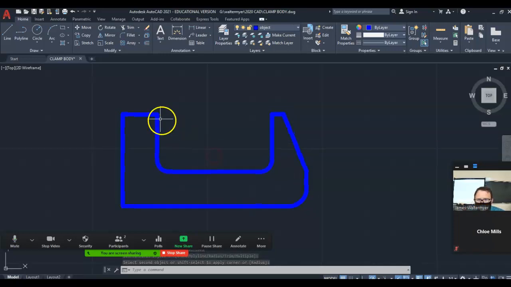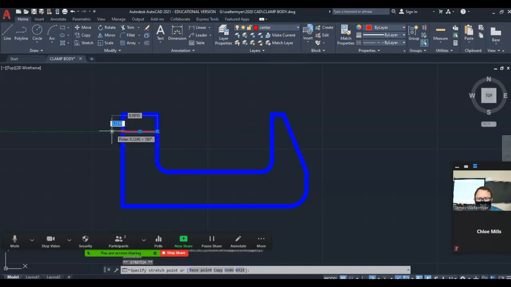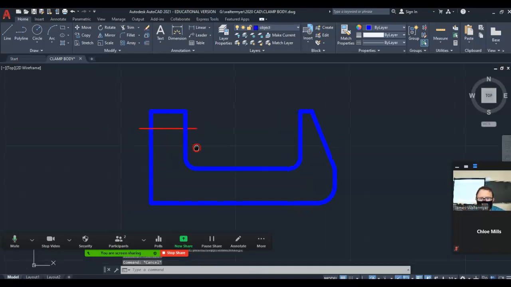All right. I'm going to offset this top edge down 0.375. That's going to be a center line. All right, I'll end up doing hidden lines, but I'll just transfer them.